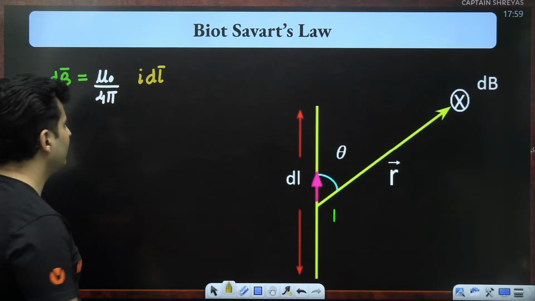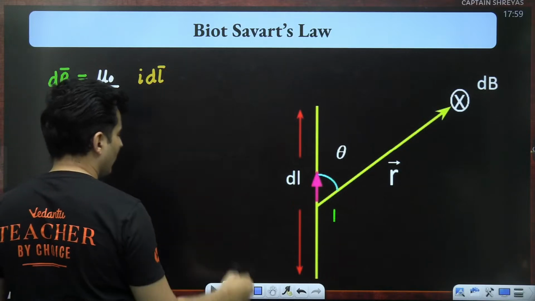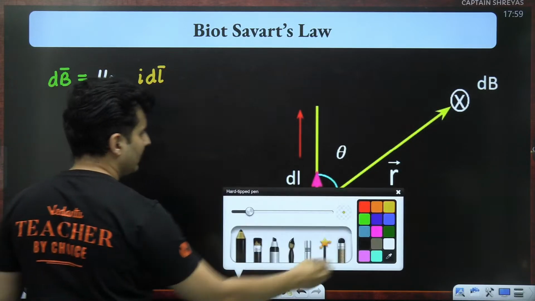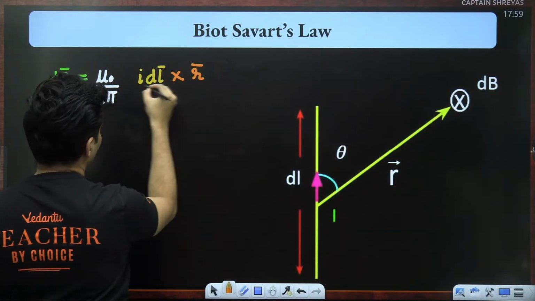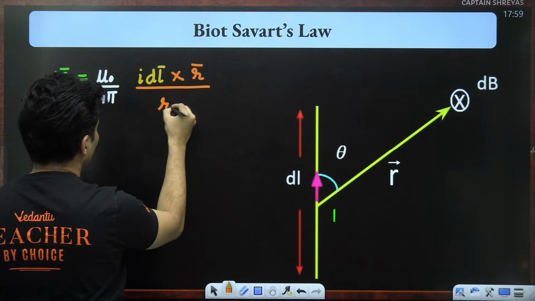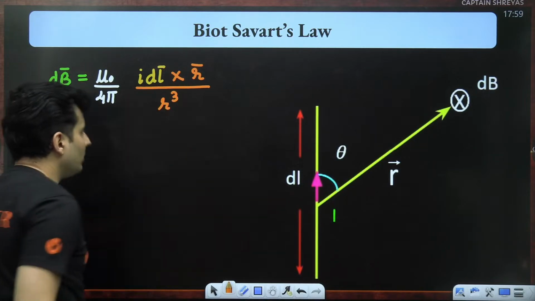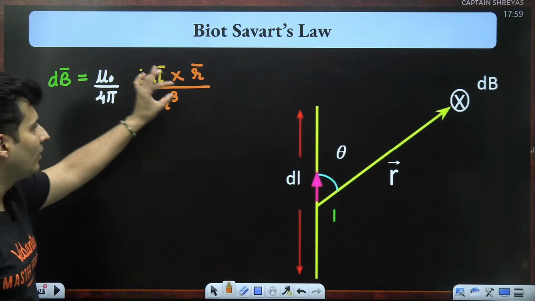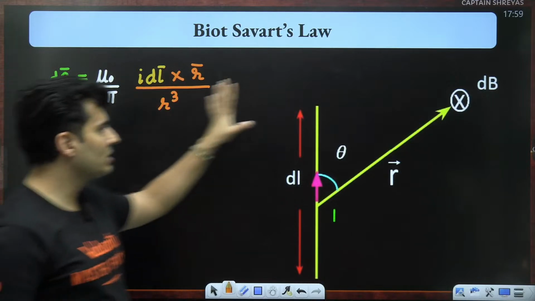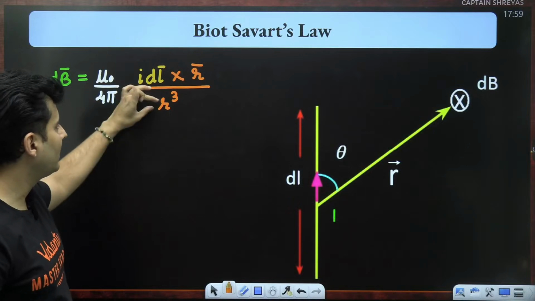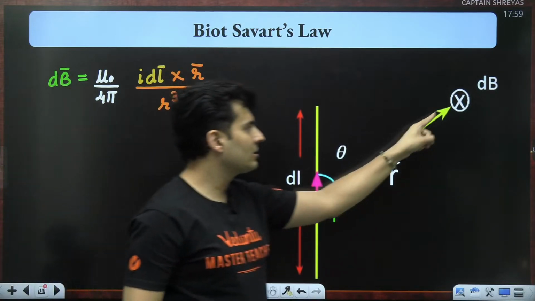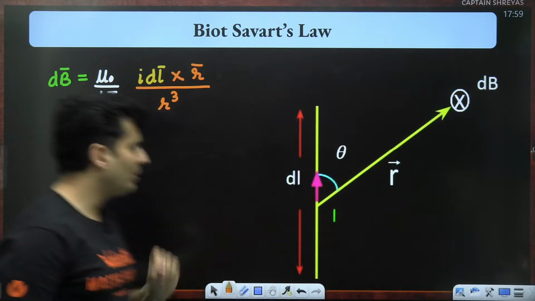And then you take the cross product of it with the position vector, and then divide it with the position vector's magnitude cubed. This is the value of dB, the magnetic field produced at some location due to a small element carrying some current, r being the distance or the position of that point from that element.